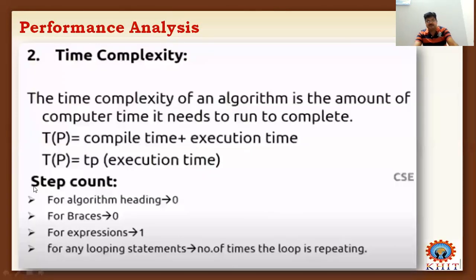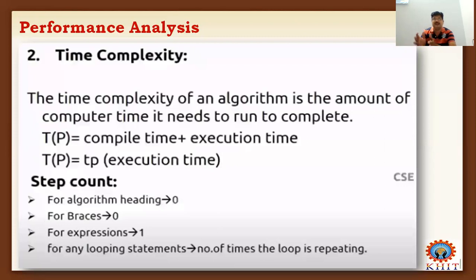Here there are some rules and guidelines. They are framed so that how many times each and every instruction will be executed is noted. Suppose, for example, consider an algorithm. The algorithm always starts with the head part. For example, algorithm add of a comma b.